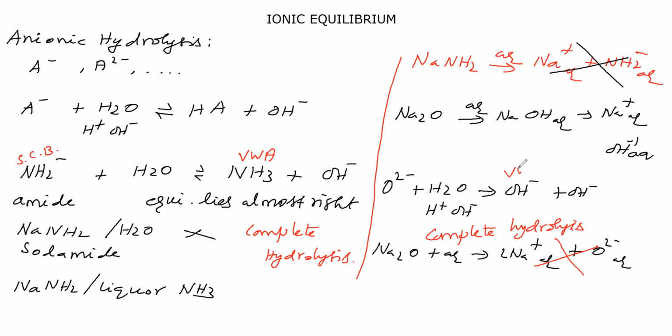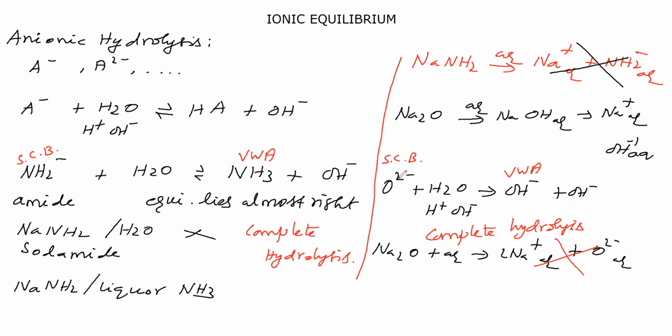Because OH minus is a very weak acid. Therefore, its conjugate, oxide, is a strong conjugate base. Therefore, it undergoes complete hydrolysis.